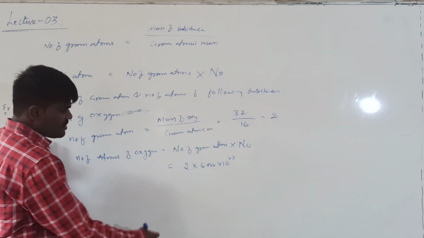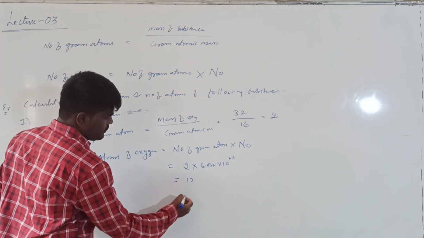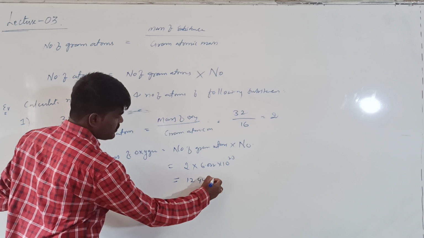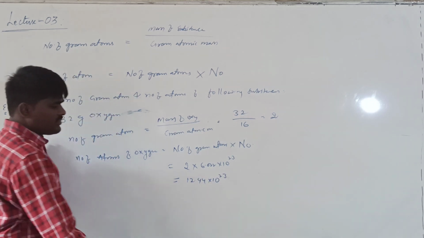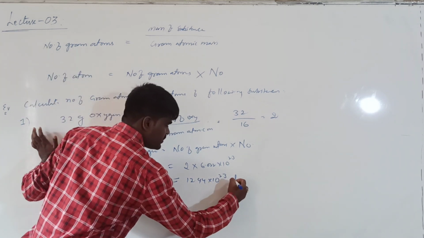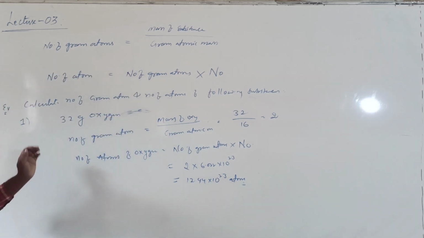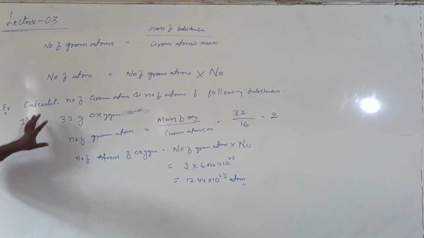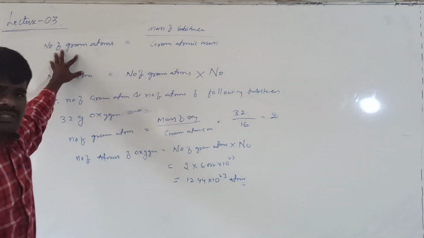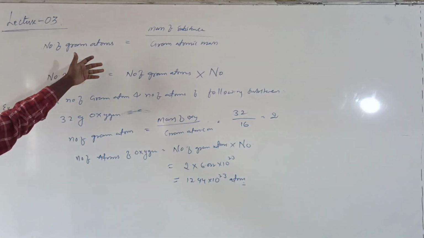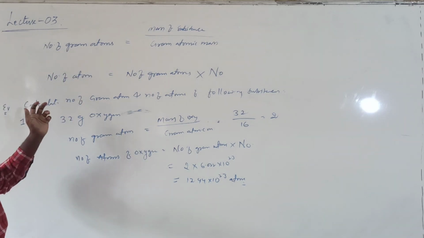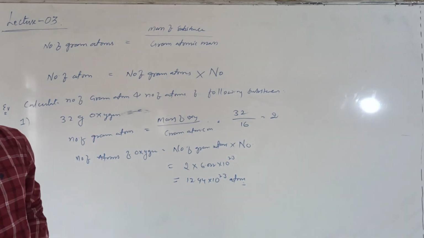Are you getting it? How much does it come to? It comes to 12.044 into 10 power 23 atoms. Are you getting this? Right? Here, most of the times you will confuse gram atoms as being different from number of moles of atoms. Number of moles of atoms as well as number of gram atoms are both the same only.